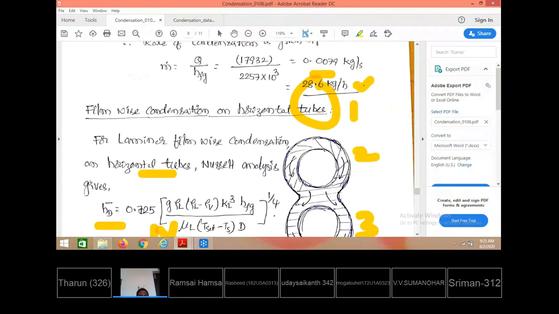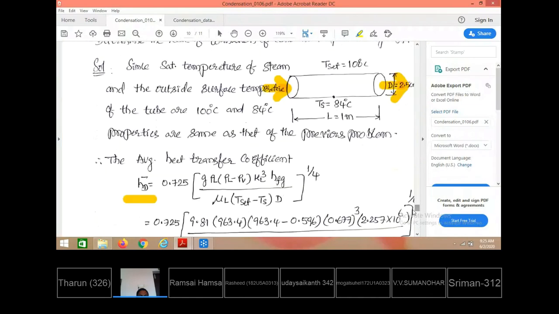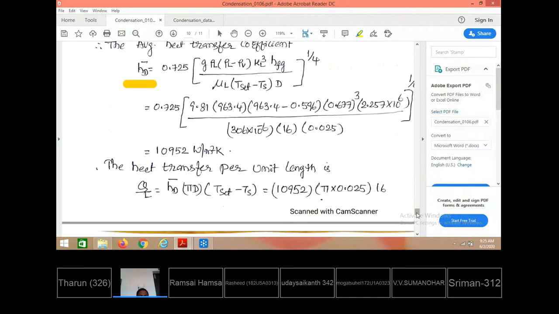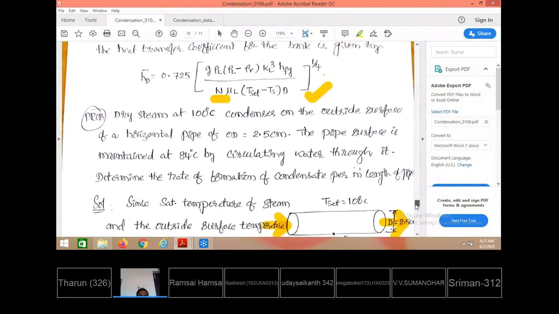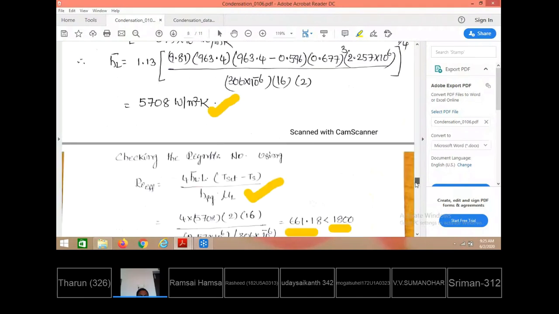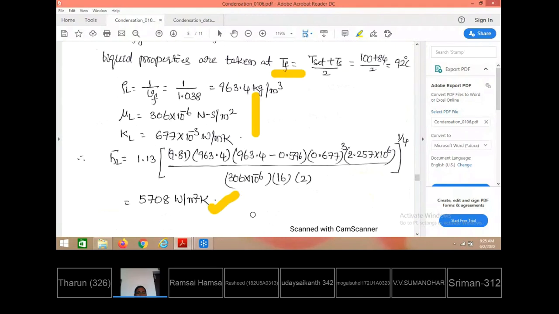This is the average heat transfer coefficient for a horizontal tube. For the same horizontal tube, the heat transfer coefficient is directly taken, which is available in the data book, and substituted. The average heat transfer coefficient is calculated as, for horizontal orientation, 10,952. You can see that for the same conditions, when provided as a vertical tube, the heat transfer coefficient was 5,000 and odd, 5708 for the same 1 meter length.